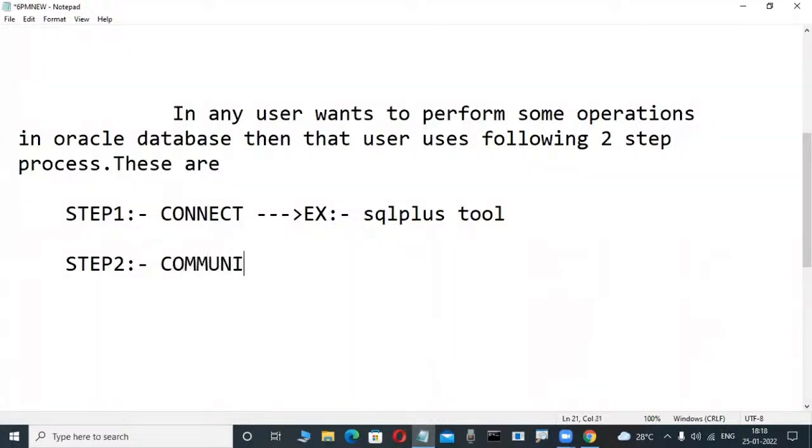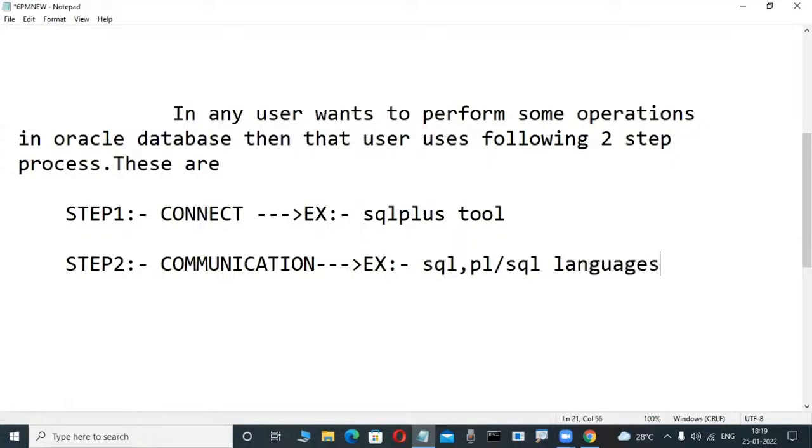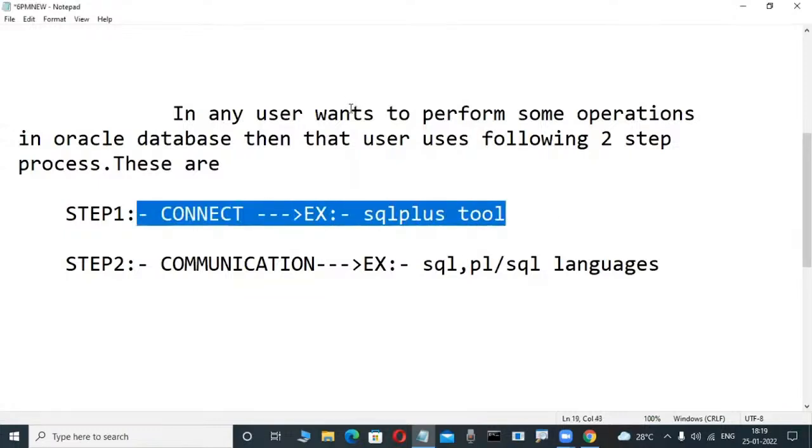Communication. Now, communication means, for example, write it: SQL, PLSQL languages. Some languages are there. Newcomers may not know, but maybe you have some computer knowledge. All persons have these tools and so on. Don't worry.